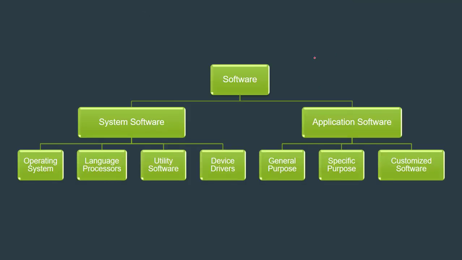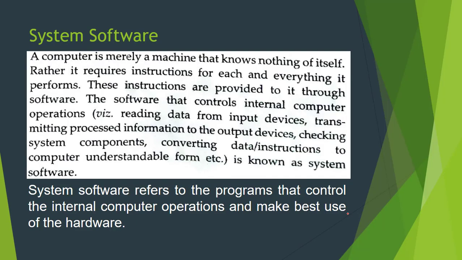So till now we have discussed software, system software, and all these four categories, application software and its three categories. Now we have to discuss system software in detail. So now let's begin. Here I am using a screenshot of the book. Now let's read and then understand.